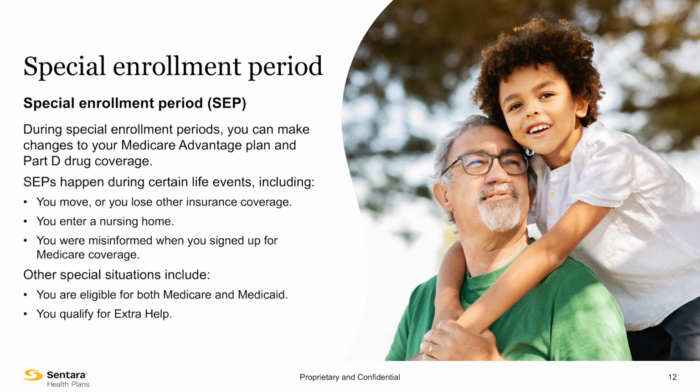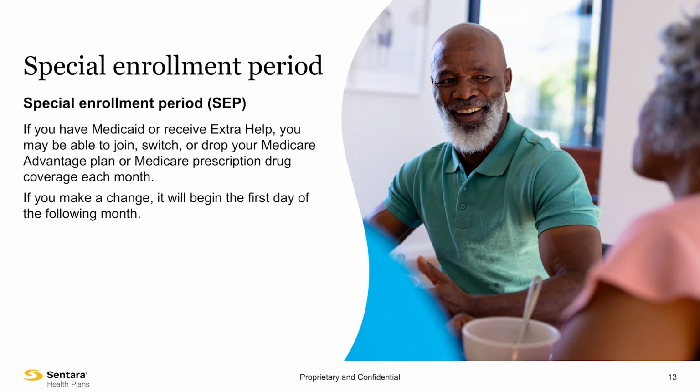SEPs can also be used for other special circumstances, like being eligible for Medicare and Medicaid, or qualifying for extra help. If you have Medicaid or receive extra help paying for your Medicare prescription drug coverage, you may be able to join, switch, or drop your Medicare Advantage plan or Medicare prescription drug coverage one time each month beginning in January of each year. If you make a change, it will begin the first day of the following month.